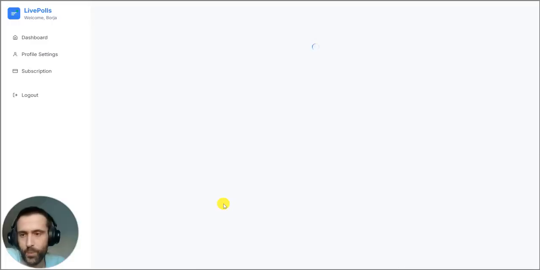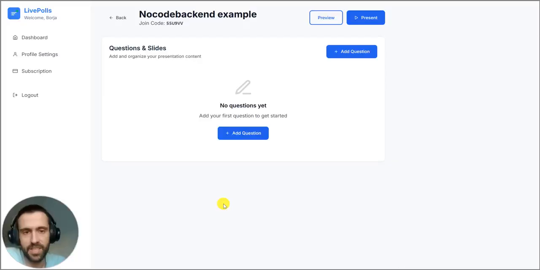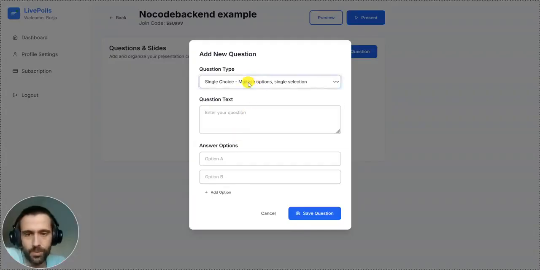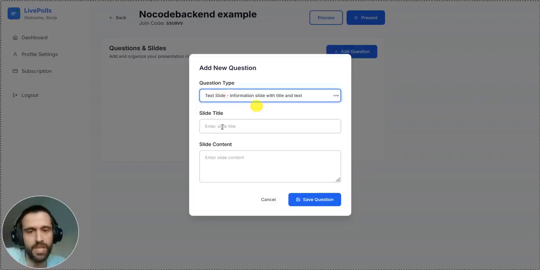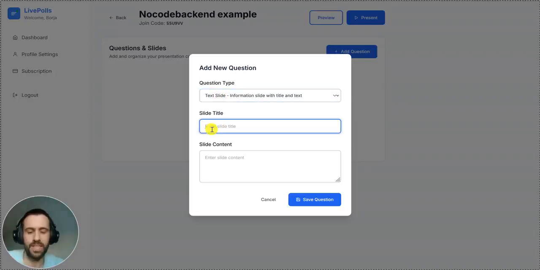And when I build a new presentation, I can introduce different types of questions to use in my presentation. What I can do is add a question. I have a lot of types of questions. First of all, I will introduce a text slide to show the introduction and